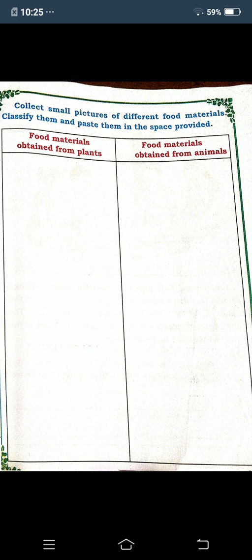Okay, children. So on this page it is given: collect small pictures of different food materials, classify them and paste them in the space provided. So in the first side, A, they are given food materials obtained from plants.